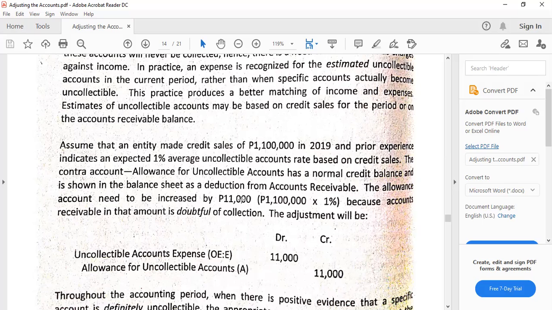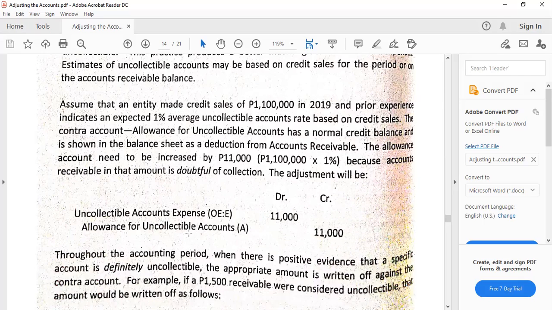Now, just like accumulated depreciation, which is a contra non-current asset account from property, plant, and equipment, allowance for uncollectible accounts is also a contra asset account, but it is a contra current asset account, which is a deduction from our accounts receivable. And so the entry here is to debit uncollectible accounts expense and credit allowance for uncollectible accounts for 11,000 pesos.